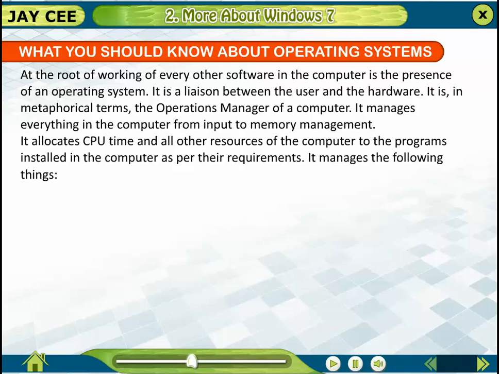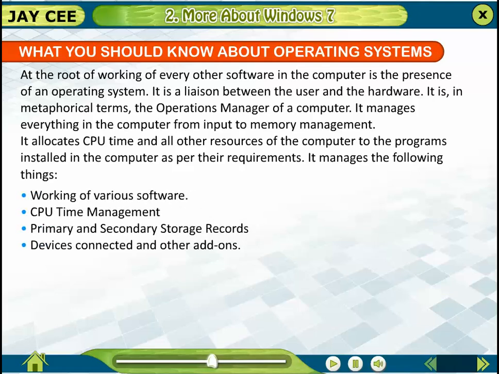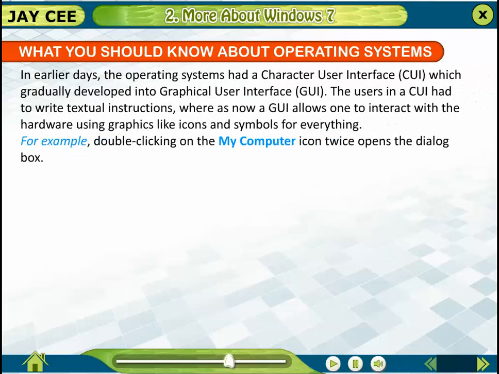It allocates CPU time and all other resources of the computer to the programs installed in the computer as per their requirements. It manages the following things: working of various software, CPU time management, primary and secondary storage records, devices connected, and other add-ons.